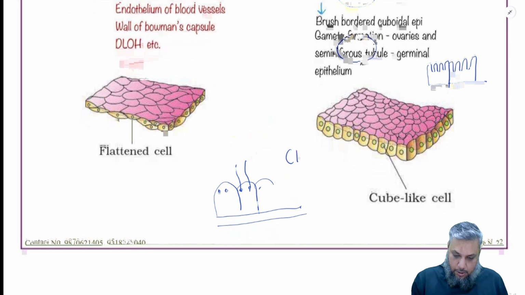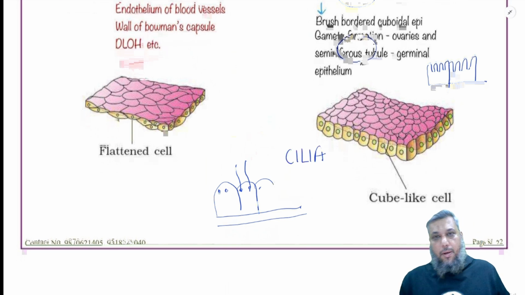Hair-like structures which we call cilia.